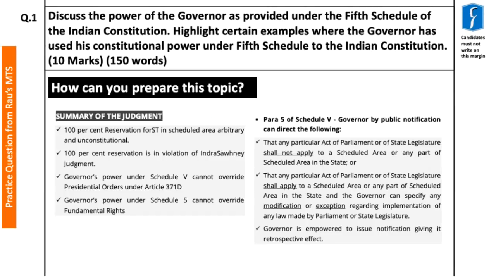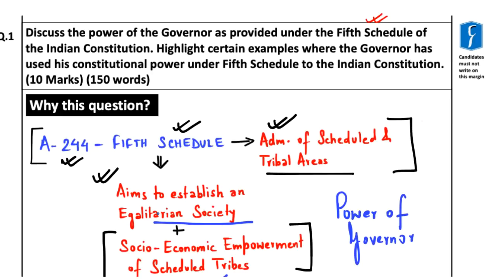So the question is, how can you prepare this particular topic, especially with respect to powers of governor under 5th schedule of the Indian Constitution? The first point is by knowing the basics with respect to Article 244 of the Indian Constitution, and also with respect to the 5th schedule, and also the aims and objectives which the 5th schedule aims to achieve, that is, to establish an egalitarian society and also to ensure socio-economic empowerment of scheduled tribes.